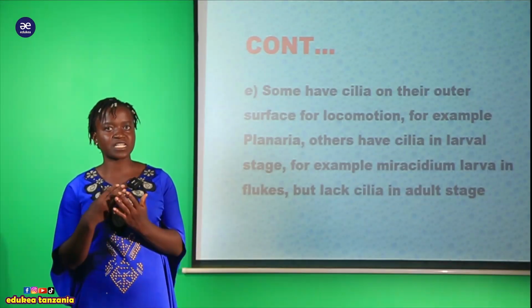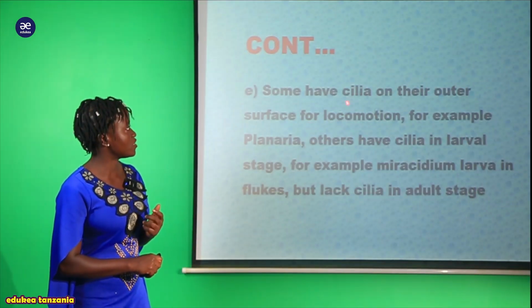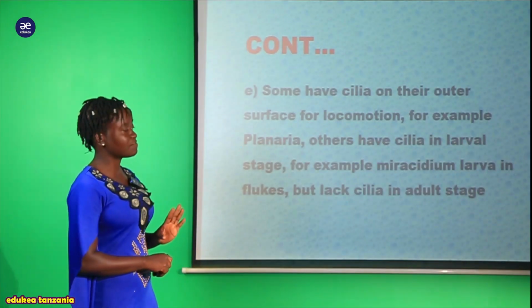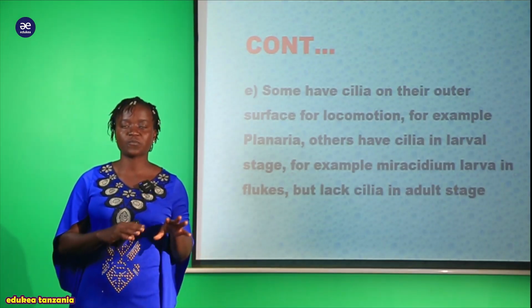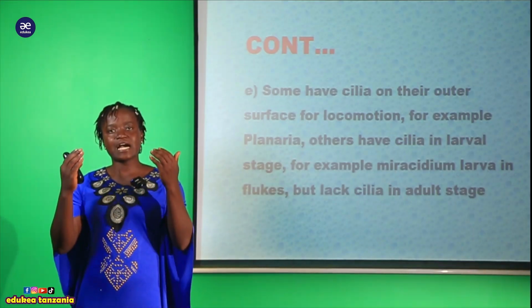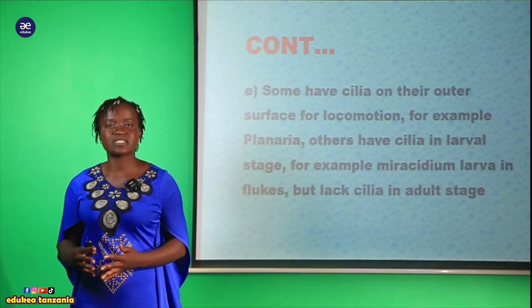You know the function of cilia is for movement. So this organism, they use the cilia for locomotion or for movement. A good example here, we have this planalia that they possess a cilia for locomotion, for moving from one place to another. But not all organisms that are found within this phylum Platyhelminthes, they possess cilia.